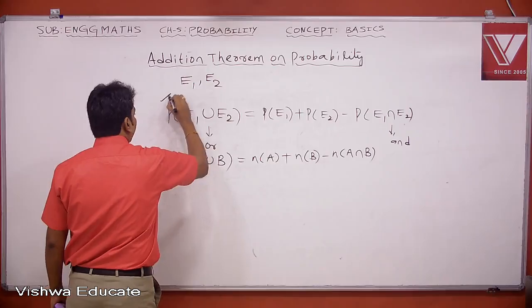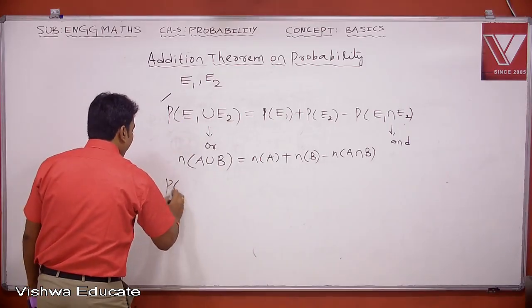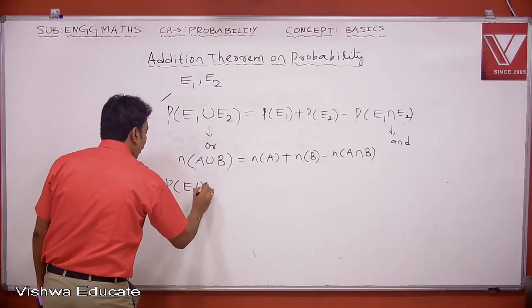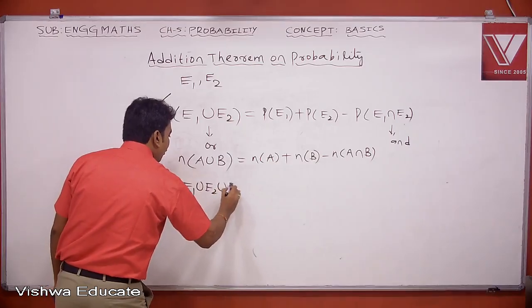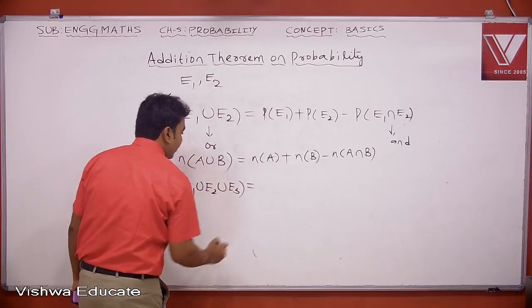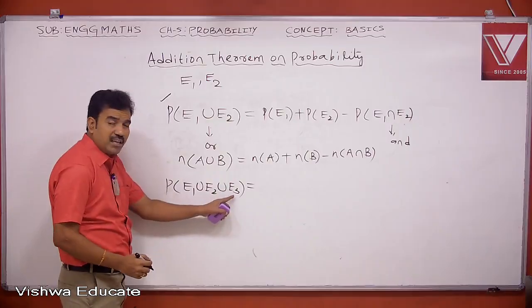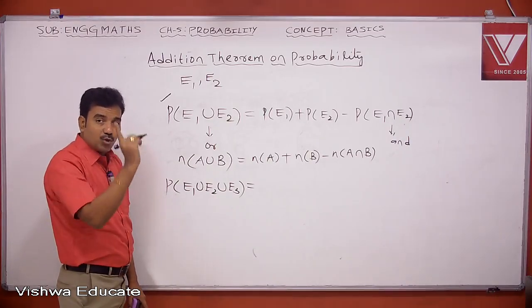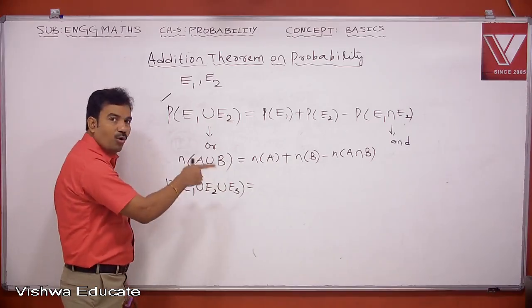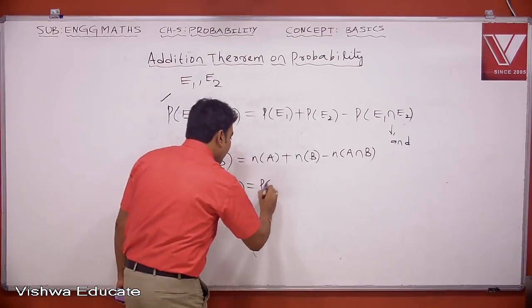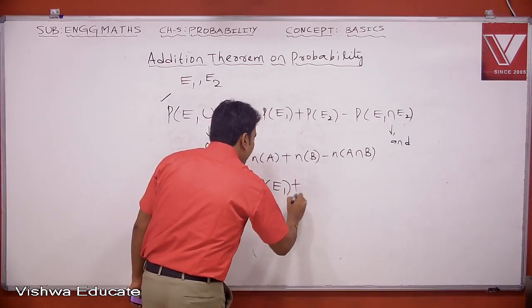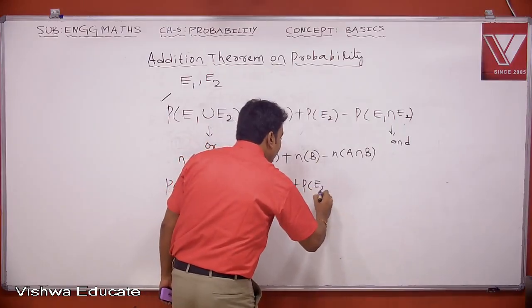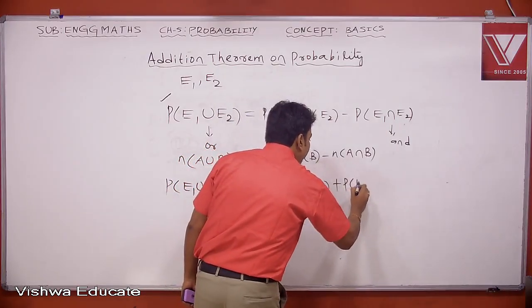If I apply this for three events, then my result will be like this. P of E1 union E2 union E3 is given by, here we have three events. So at any time you consider one event, after that two events, after that consider all three events. Then this expression becomes P of E1 plus P of E2 plus P of E3.